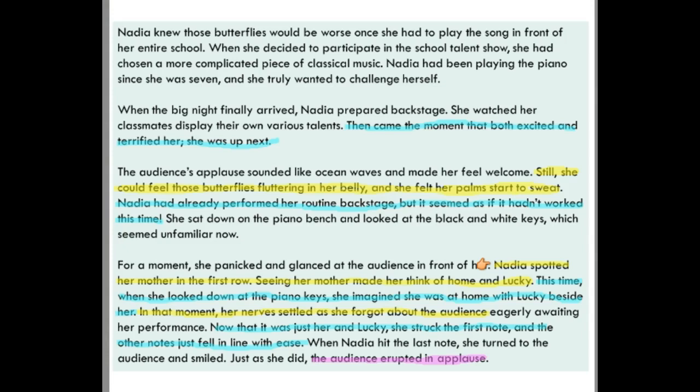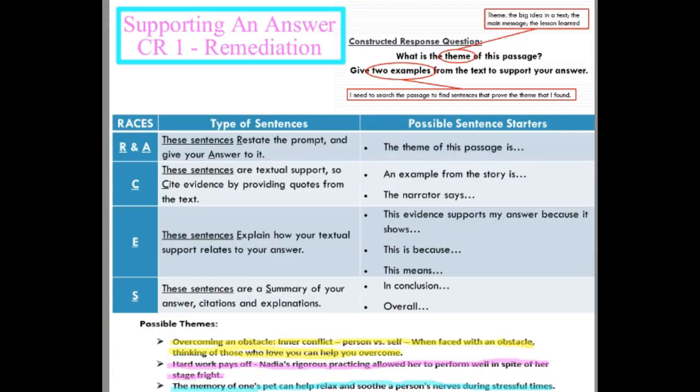Okay, so now I have my evidence. I'm going to say, for example, in the text it stated, "Nadia saw her mother in the first row. Seeing her mother made her think of home and Lucky. In that moment, her nerves settled as she forgot about the audience." End quote. When I go back to my sentence starter, you can see we can use "an example from the story is" or "the narrator says" as sentence starters to begin citing our evidence.